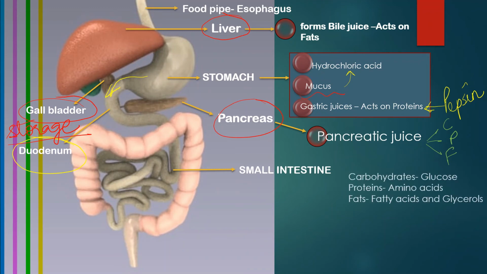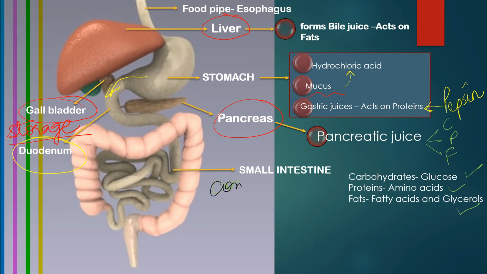If we just revise what we have studied, carbohydrates will be broken down into glucose, proteins will be broken down into amino acids, fats will be broken down into fatty acids and glycerol. That means complete digestion takes place in the small intestine.